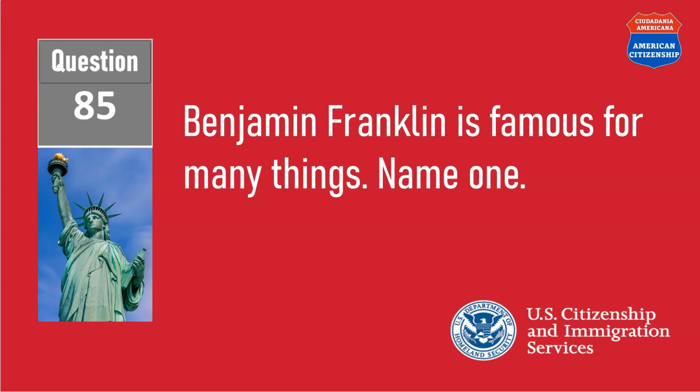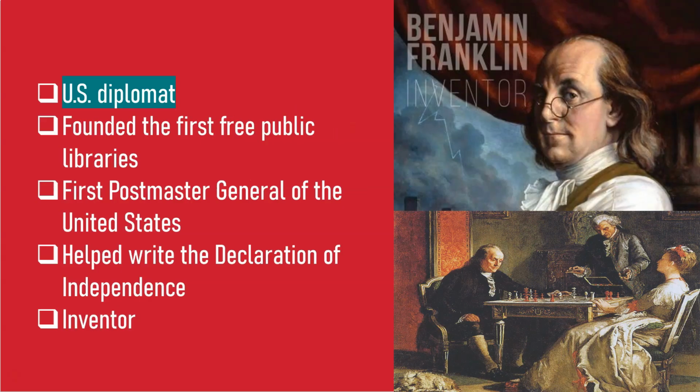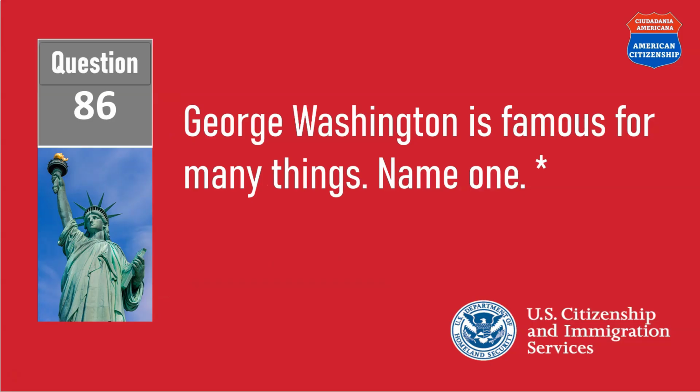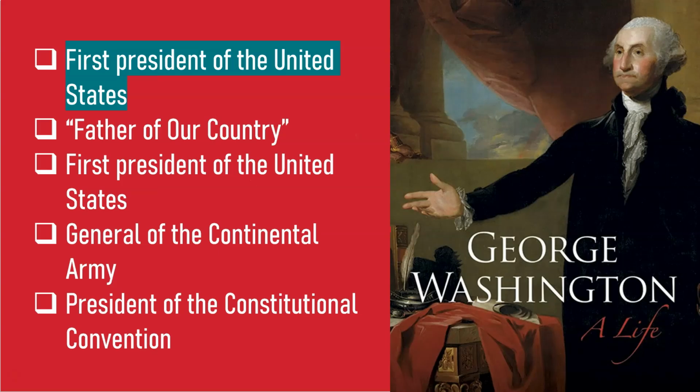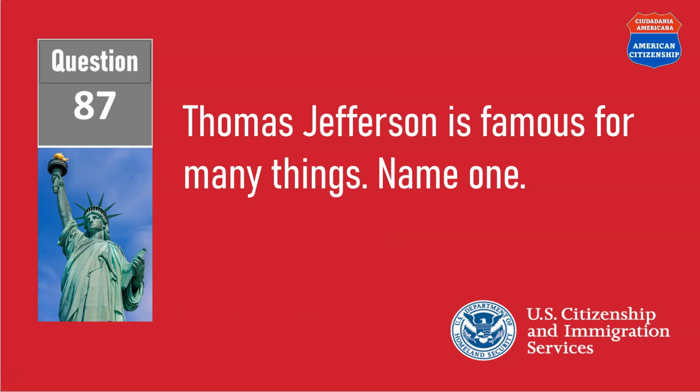Benjamin Franklin is famous for many things. Name one. He was a U.S. diplomat. George Washington is famous for many things. Name one. First President of the United States. Thomas Jefferson is famous for many things. Name one.